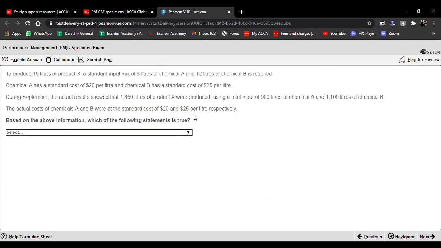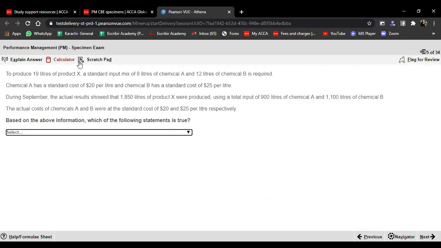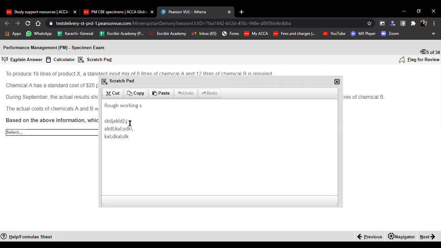Now, this is another type of question, which is the drop down. What I'm going to do right now is mention what the different types of questions that could be examined are. One of them is the MCQ. The other is the drop down. The third is the fill in the blanks.